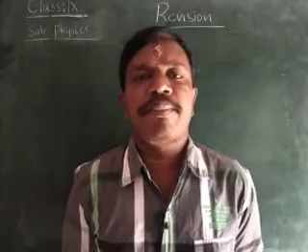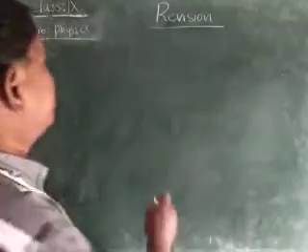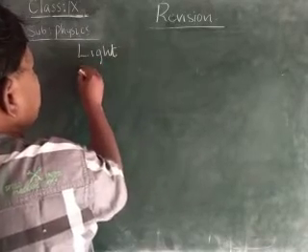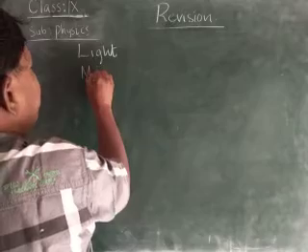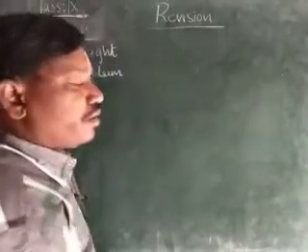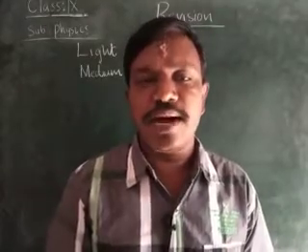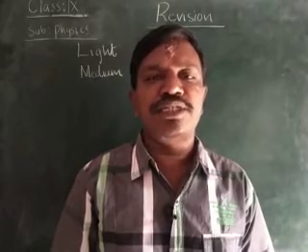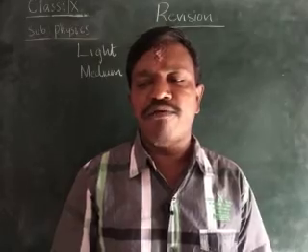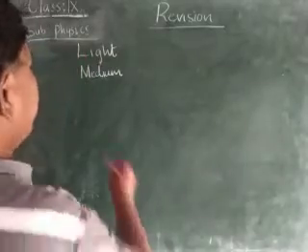Next we are learning about reflection. First we are learning what is light. What is the medium? Light can pass through a medium. Light can pass through the absence of medium. Light can pass in the presence as well as in the absence. It has a dual nature, children. Light can travel in the form of waves as well as in the form of particles. Types of medium.